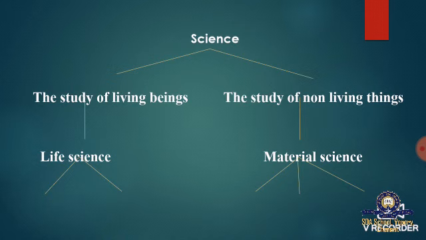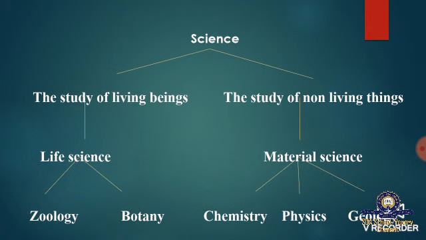Life science is divided into two groups called zoology and botany, and material science is divided into three groups called chemistry, physics and geology. Each of these can also be divided again. All these subjects that together make up science are also called disciplines.